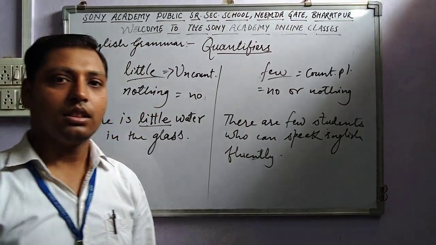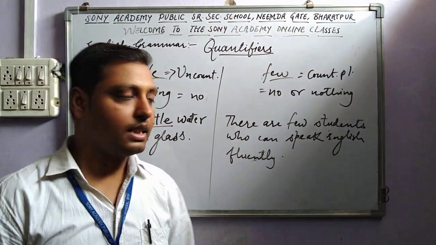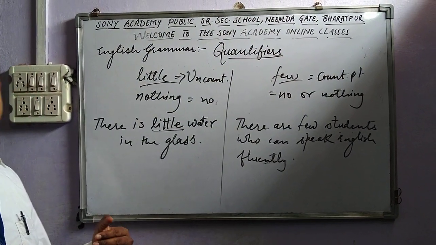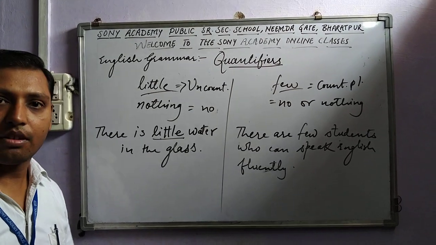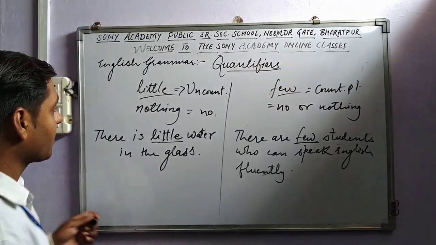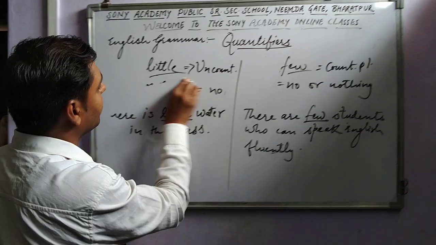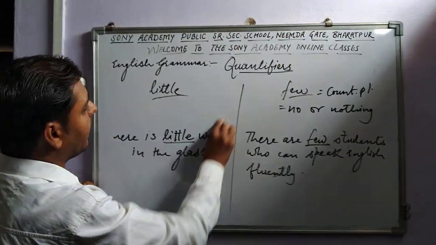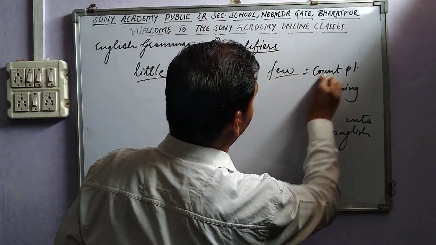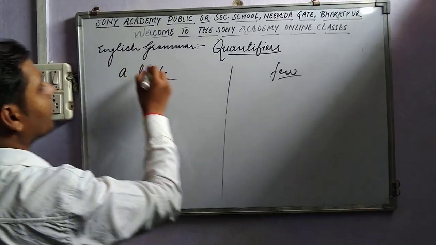Few and little mean almost no, nothing. So we should use them for the meaning of negation, in the negative sense. Now let's talk about the next point, that is a little and a few. When we use a before them,